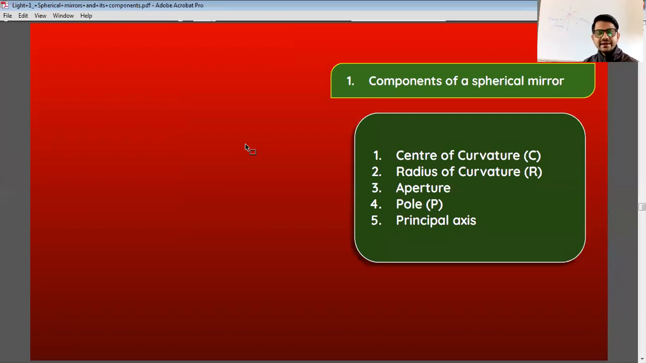Center of curvature, radius of curvature, aperture, pole and principal axis. So you can learn this easily as CRAP P, because we have two P's: CRAP, then last again P. Or you can learn it as CRAP axis also, because you know that axis comes only in the principal axis. So CRAP axis or CRAP P.